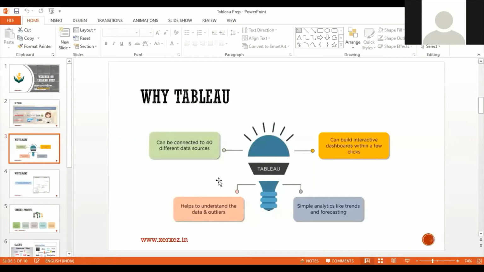Most important, trend analysis and forecasting. Imagine you have the data of last year, say 2019 data. Using that data, it is possible to forecast. Suppose in 2019 the company gained this much profit. Based upon that profit data, we can forecast that in 2020 we can gain this much profit.